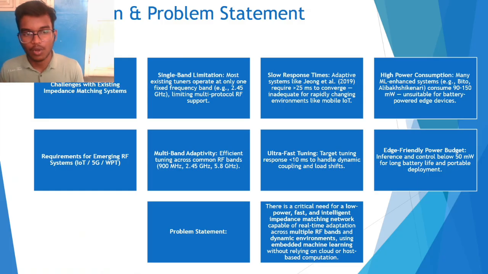The previous problem with impedance matching was the single band limitation. It was tuning for only one band, like 2.4 gigahertz or some 5 gigahertz. But what we have done is create a multi-band design covering 2.4 gigahertz, 900 megahertz, and 5.8 gigahertz. Our ML model is trained with multiple inputs so that it can do the adaptation for everything.